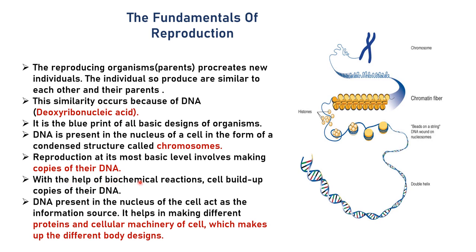With the help of biochemical reactions, cells build up copies of DNA. Then DNA present in the nucleus of the cell acts as an information source. It helps in making different proteins, okay, and the cellular machinery of cells, which makes up the different body design. Now, all this which I have read, I'm going to explain to you with the help of this diagram. Clear, students?